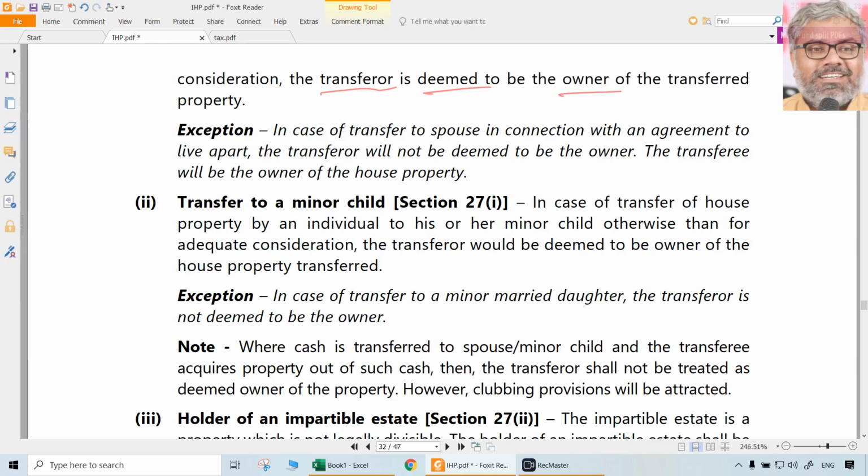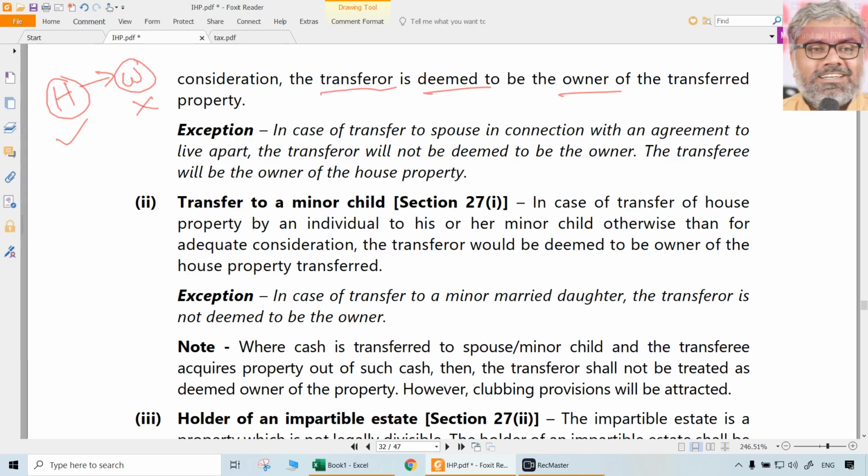So legally, let us just take an example for understanding, not that always it should be like this only. It can be reverse also. Let us say husband transferred the property to wife just like that. Husband has a property, he registered the property in the name of his wife. He can do that. Nobody stops them. But the question is, as far as income from house property is concerned, who is considered to be the owner of the property? Husband only, but not wife. Why? Because he transferred the property to spouse without adequate consideration.